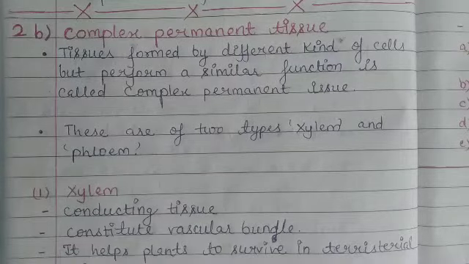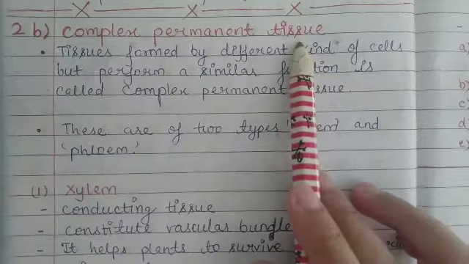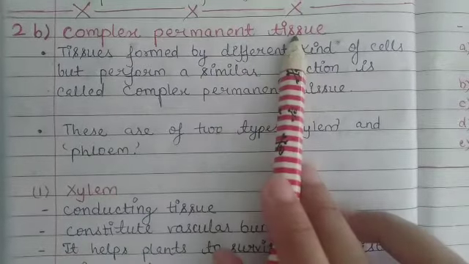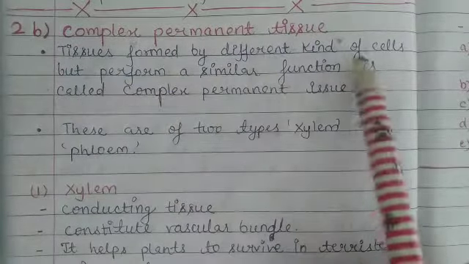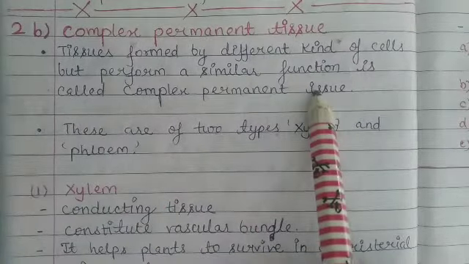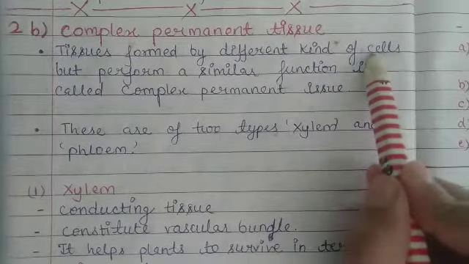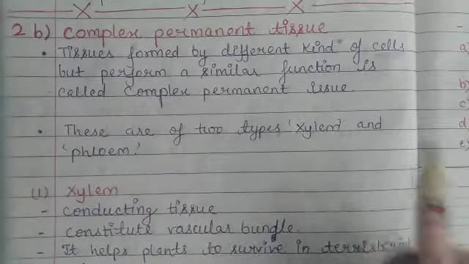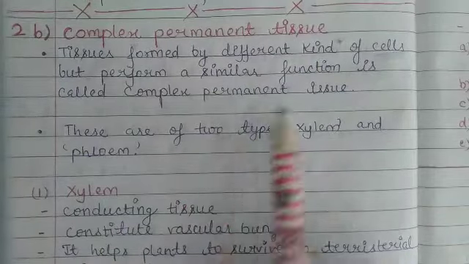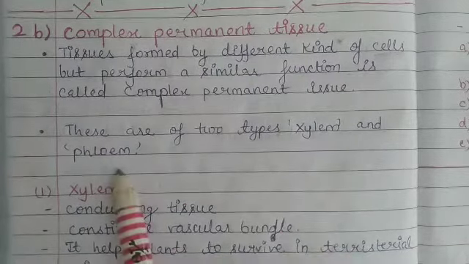Now we have discussed all about simple permanent tissue. Now we will discuss complex permanent tissue. Simple and complex both are types of permanent tissues. So what are complex permanent tissues? Tissues formed by different kinds of cells but performing a similar function are called complex permanent tissues. Means their structures will not be the same, so many cells of different structures combine to form a tissue, but their function will be the same. These are of two types, xylem and phloem.